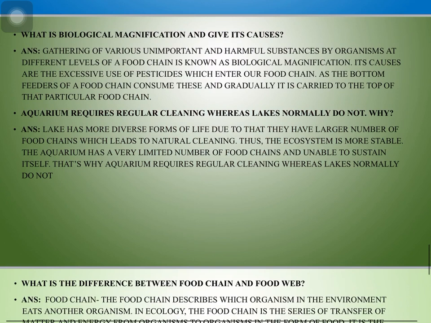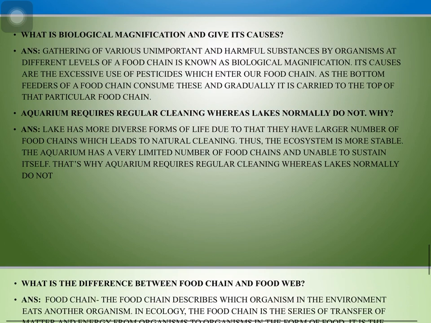Now what is the difference between food chain and food web? The food chain describes which organism in the environment eats another organism. In ecology, the food chain is a series of transfers of matter and energy from organism to organism, while a food web means many food chains connected together via which energy flows in the ecosystem.